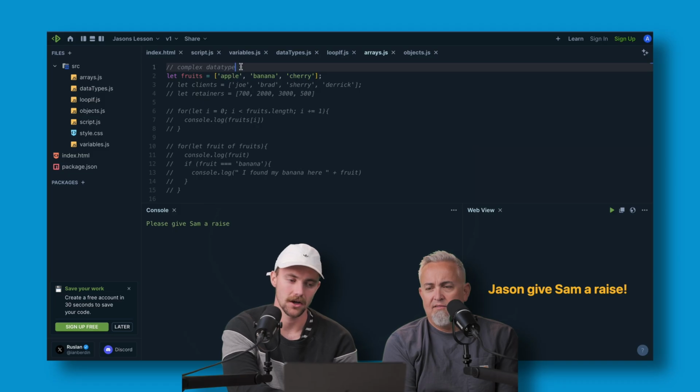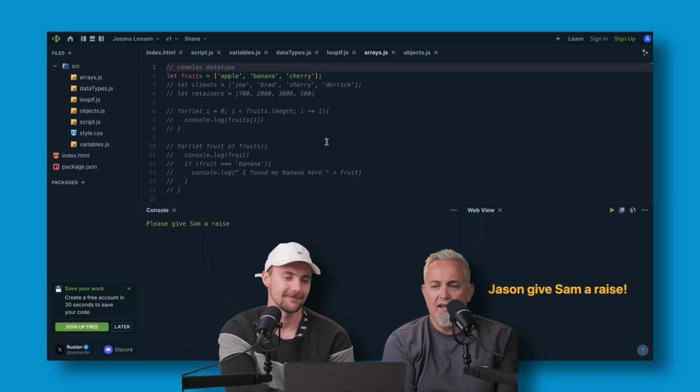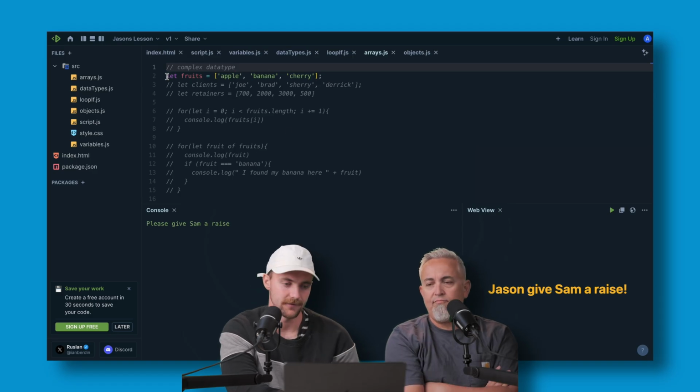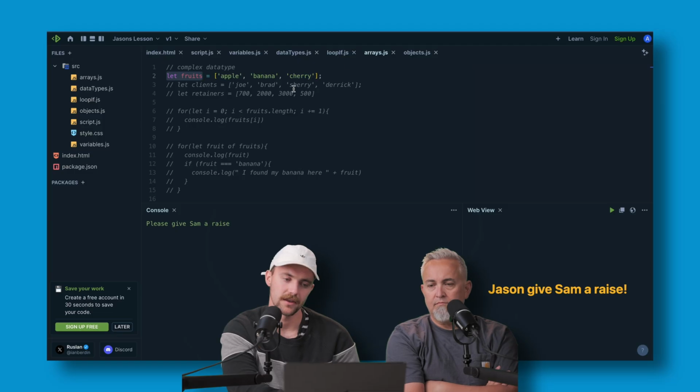And they call this a complex data type. Fruits: apple, banana, cherry. Okay, got it. You define it the same way you define anything else. You can do let fruits equal, and then you type it out.